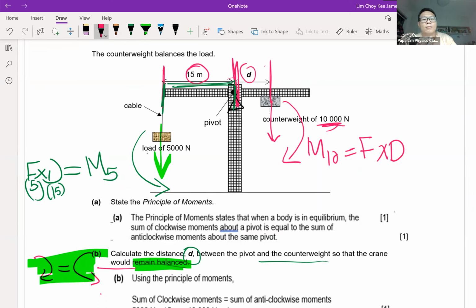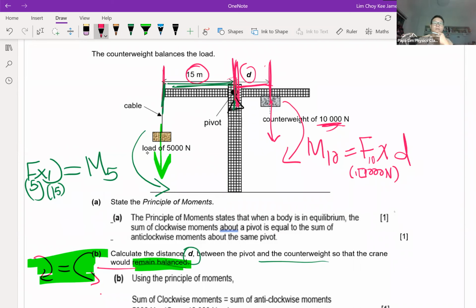Now for my clockwise moment, M10, the moment due to my 10,000 Newton. The force here will be F10, which is 10,000 Newton. And the perpendicular distance I'm looking at is between the pivot and the force. Let me change it so as not to cause confusion. So it's a small d.